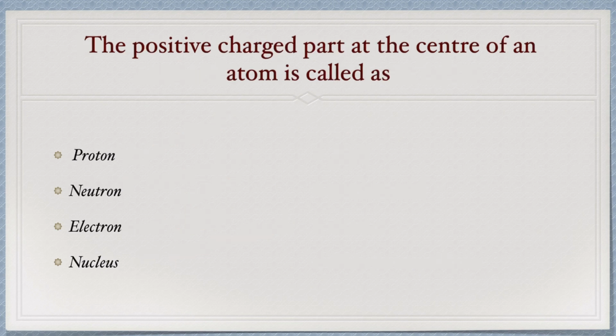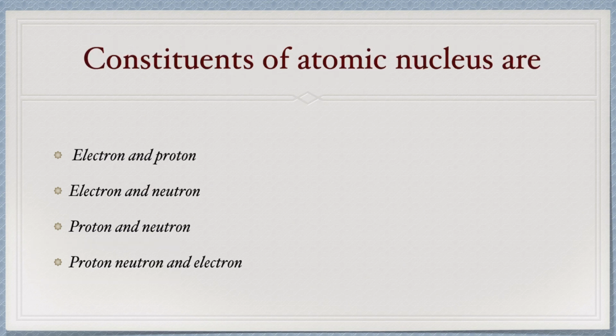Next is: the positively charged part at the center of the atom is called. The positively charged part at the center of the atom is the nucleus, and the electron, which is negatively charged, moves around the nucleus. So the answer will be nucleus. Next is: constituents of the atomic nucleus are. Constituents of the atomic nucleus are proton and neutron, and the electron is revolving around the nucleus. So answer C will be the correct one.